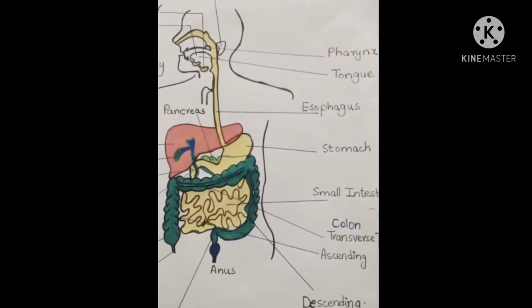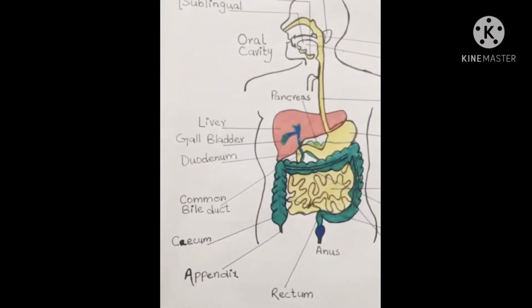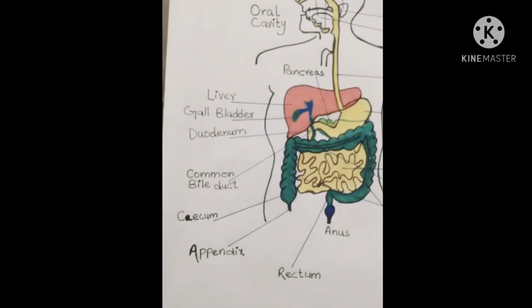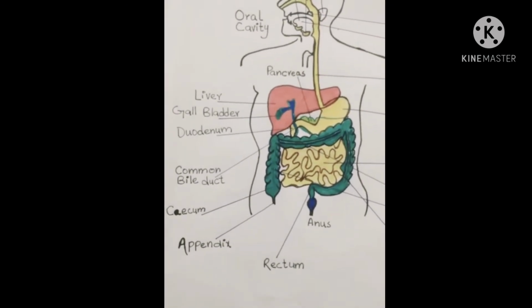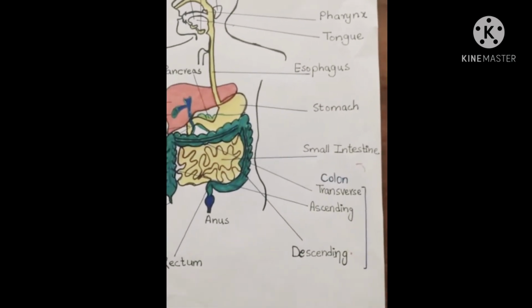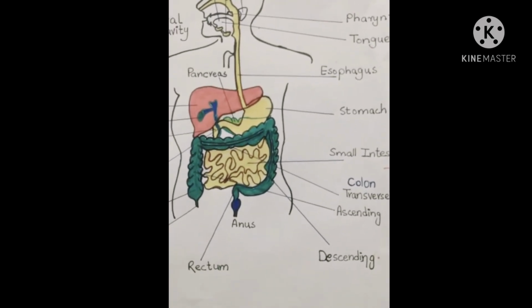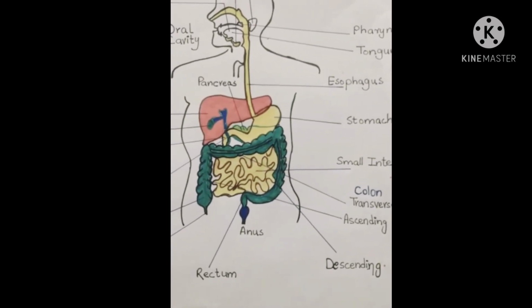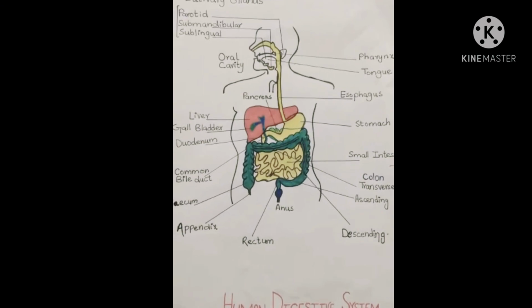Here on the side is the pharynx, tongue, esophagus, stomach, liver, gallbladder, duodenum, the very first part of the small intestine, common bile duct, cecum, appendix, which sometimes causes great trouble, rectum, anus, and here is the small intestine and colon. The colon consists of the ascending, transverse, and the descending colon. And then comes the anus. The expulsion of the feces out of the body takes place through the anus. This was all about the human digestive system.